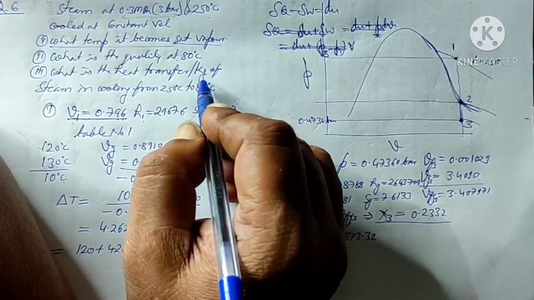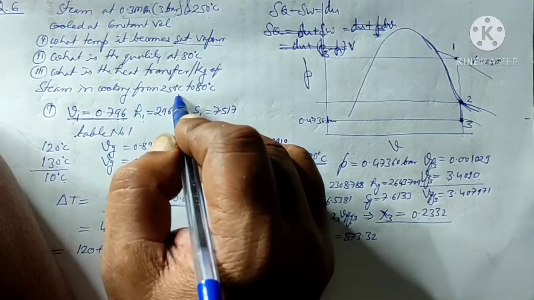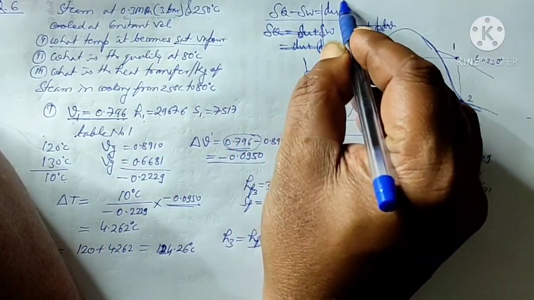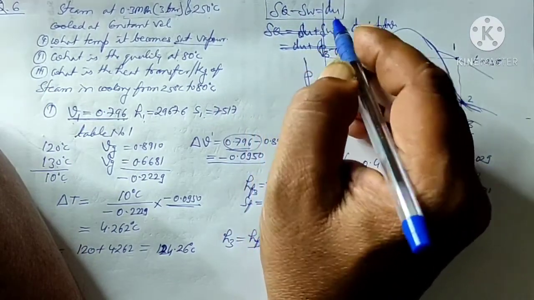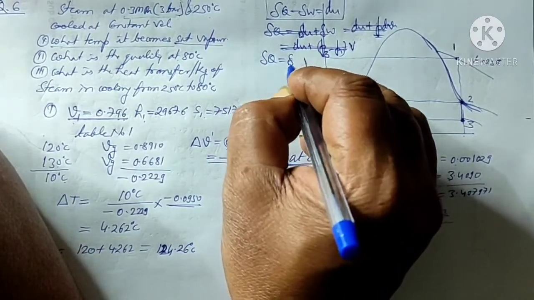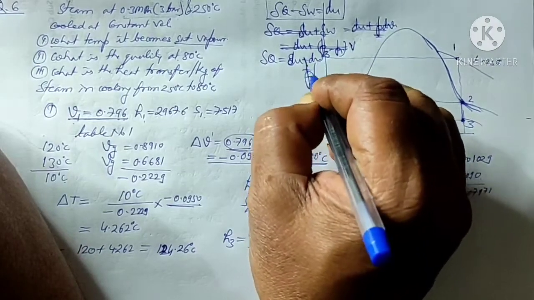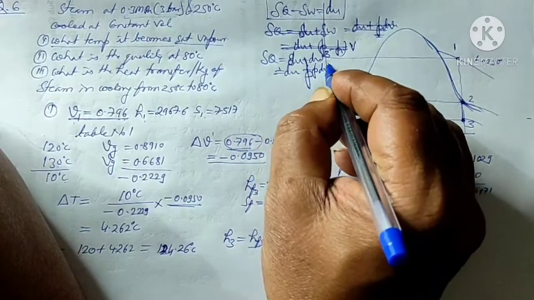Okay, to find out the heat transfer per kg of steam cooling from 250 degree centigrade to 80 degree centigrade, we will use the first law of thermodynamics, dq minus dw equals du. So dq equals du plus dw, and dw is nothing but pdv, and dv is 0.